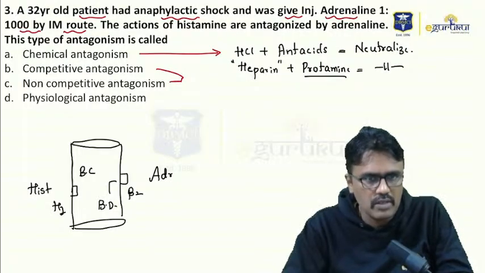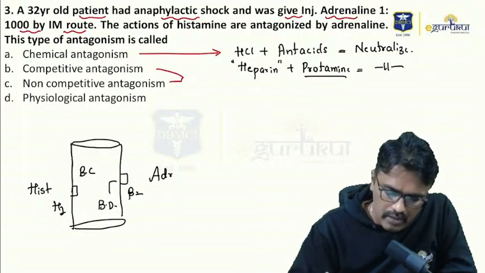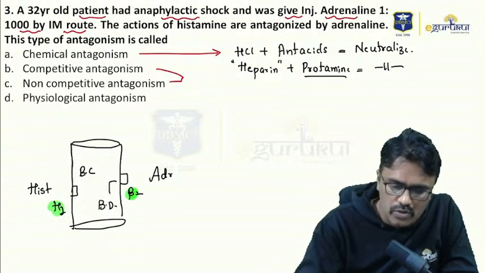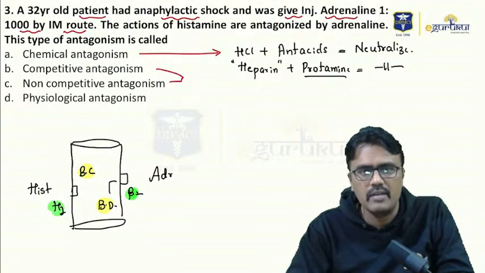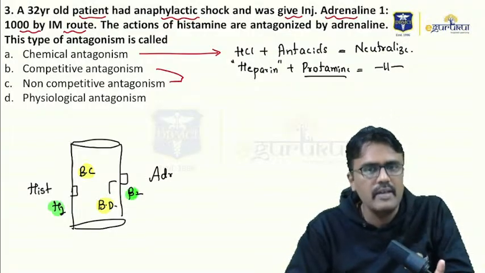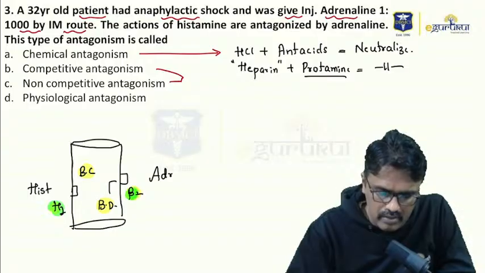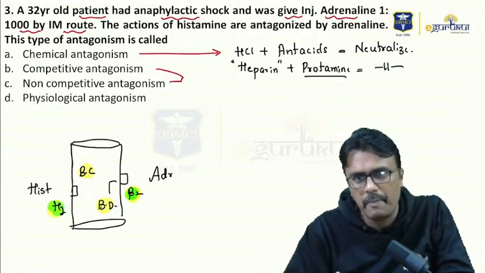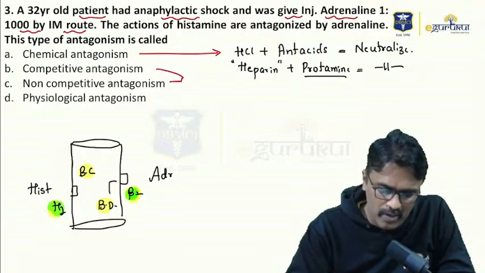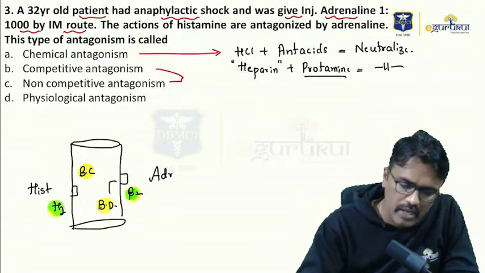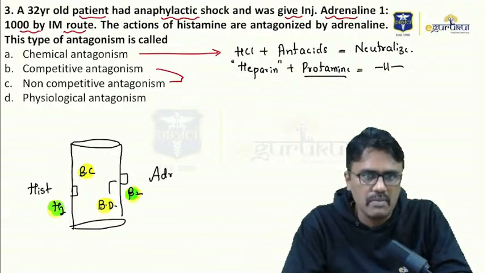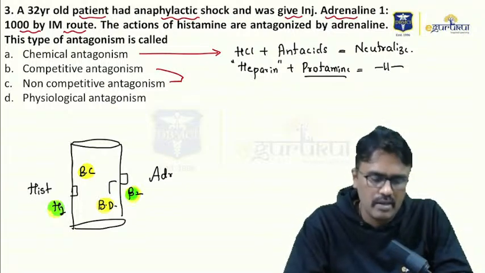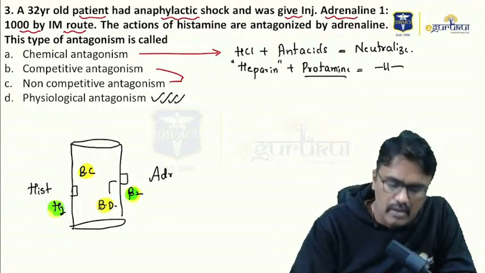Now, how do you call it as physiological? Number one condition is the receptor should be different. Is it different? Yes, it is different. And the action should be opposite. So this is the point where you have to understand that this is physiological antagonism. Number one, the receptor should be different. Yes, this is beta 2, this is H1. The response should be opposite. Yes, bronchoconstriction and bronchodilation. So that's what happens when we give adrenaline in anaphylactic shock. Allergy or anaphylaxis is because of histamine and the physiological antagonist is adrenaline. So the right answer is D. This is the right answer.